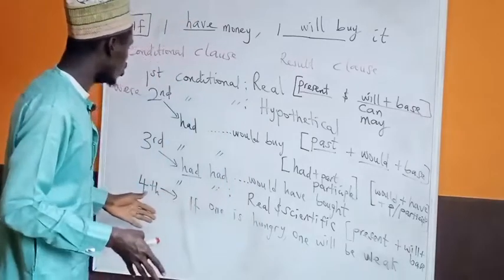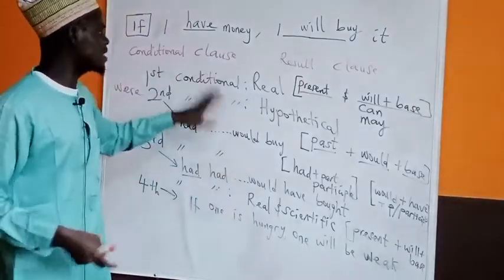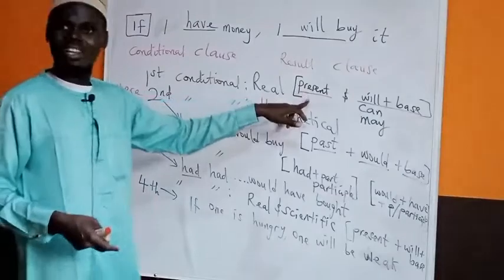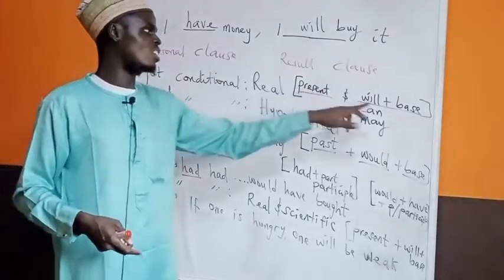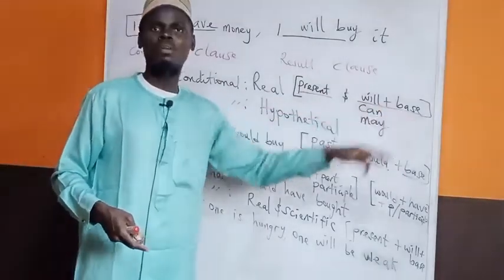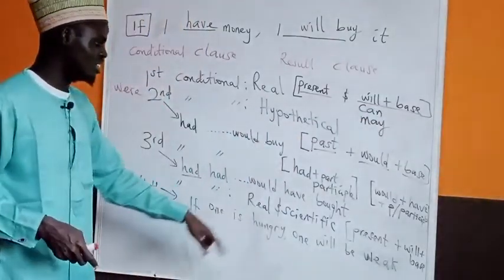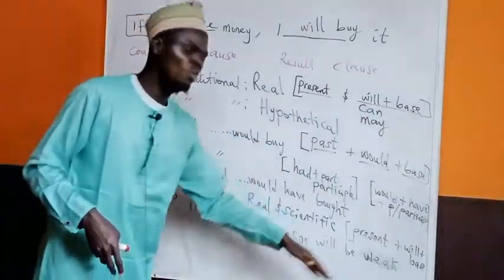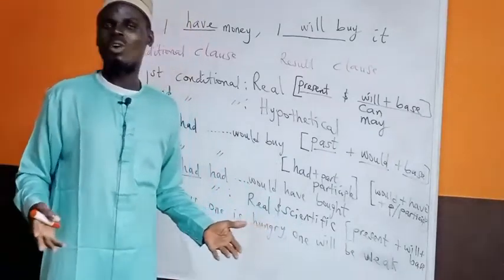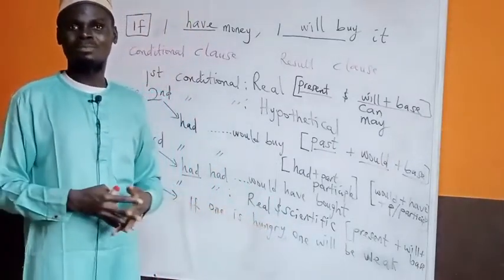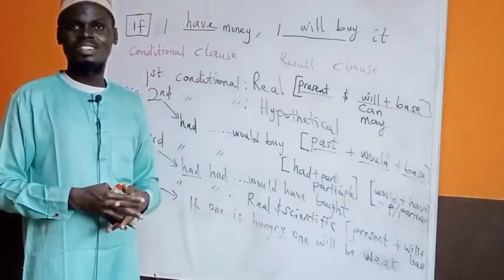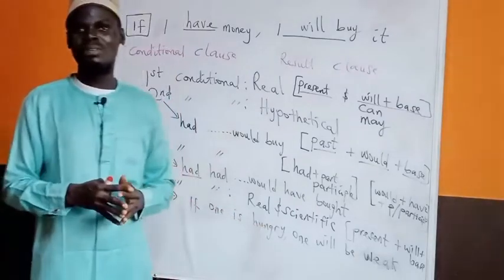The rule for that also is that you use simple present tense form in the conditional clause. And in the result clause, you use will plus the base form of the verb you want to use. You now say, for example, if one is hungry, what happens? One will be weak. If one is hungry, one will be weak. So that's that about the conditional statements.